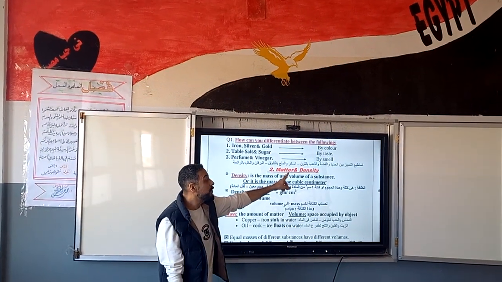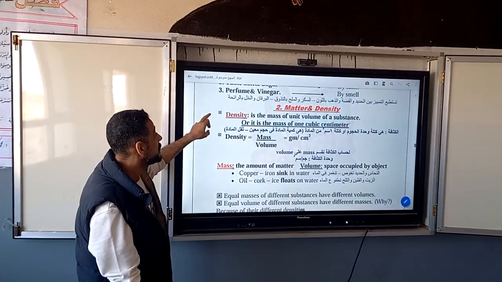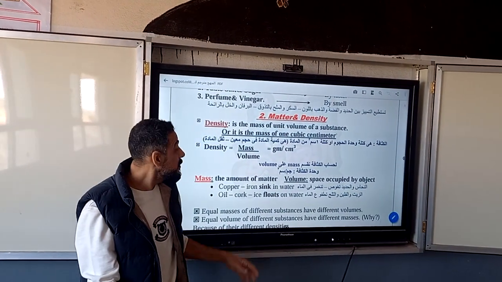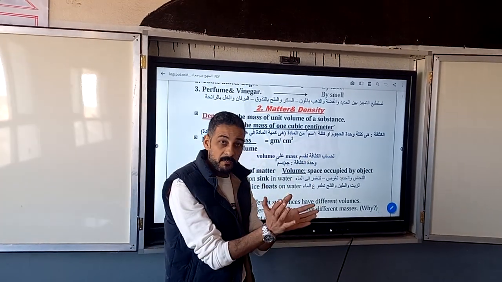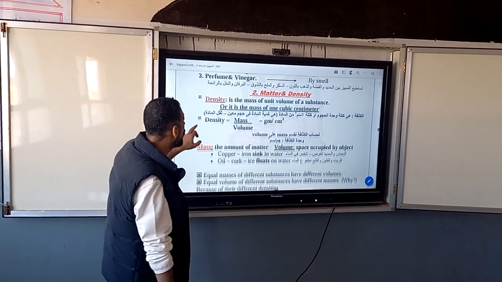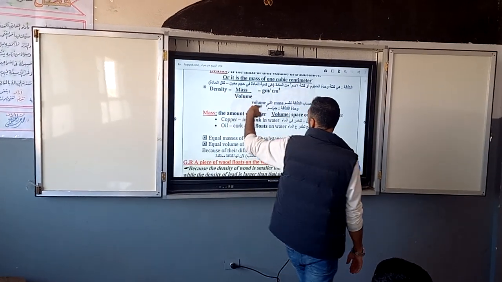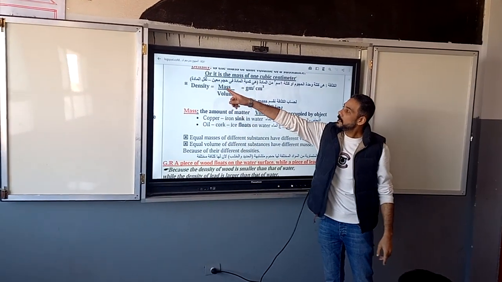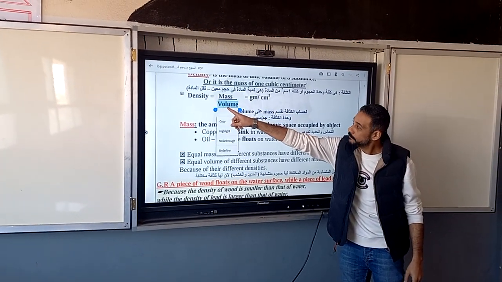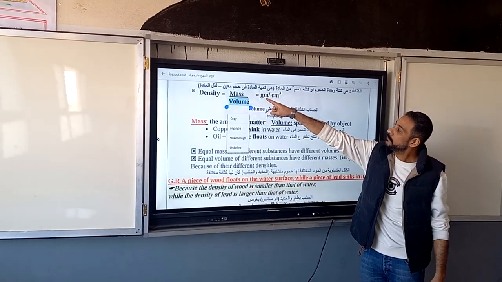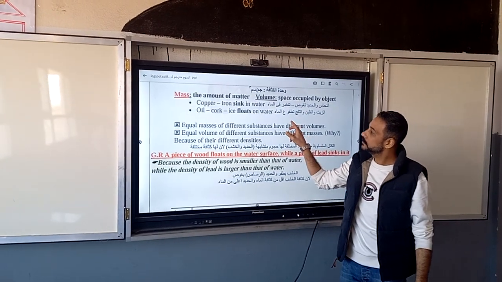Then we will talk about matter and density. Density is a very important property. What is the meaning of density? Density is the mass of a unit of volume. So the law of density is: density is equal to mass over volume. The measuring unit is gram per cubic centimeter or kilogram per cubic meter.